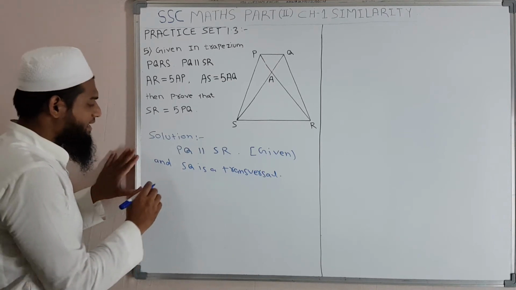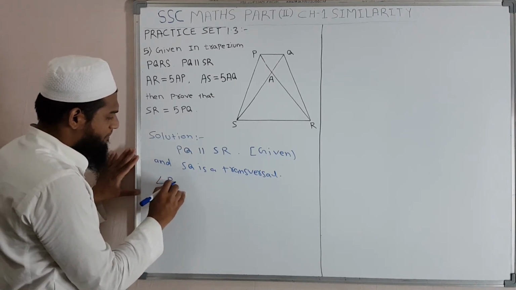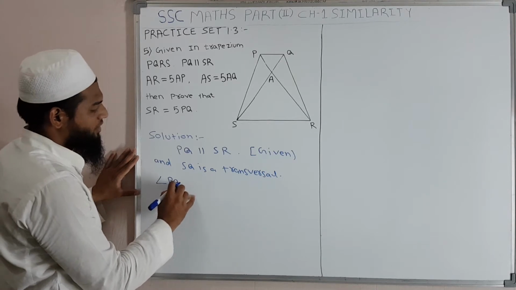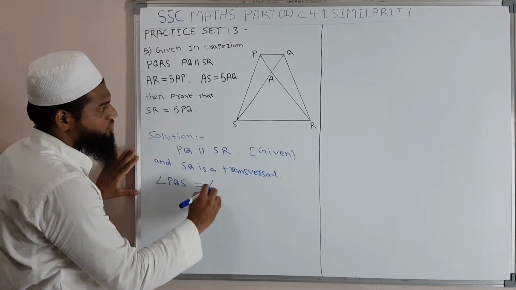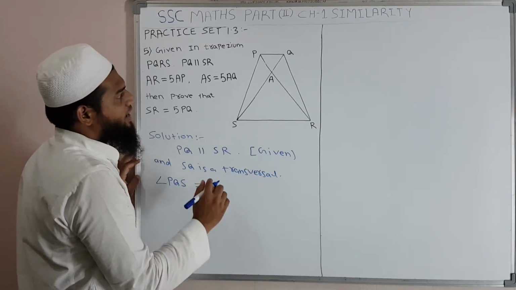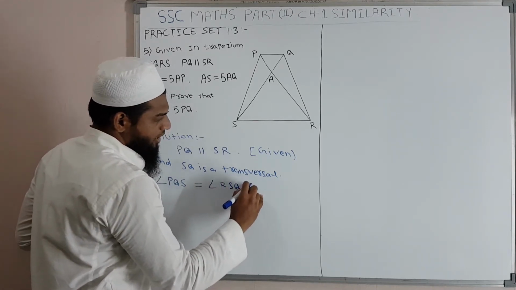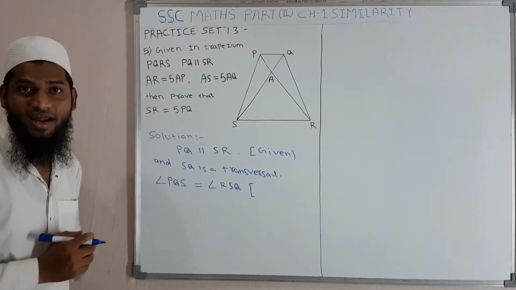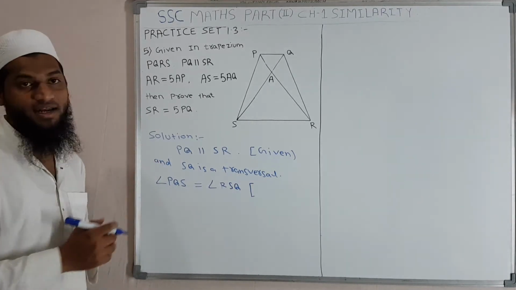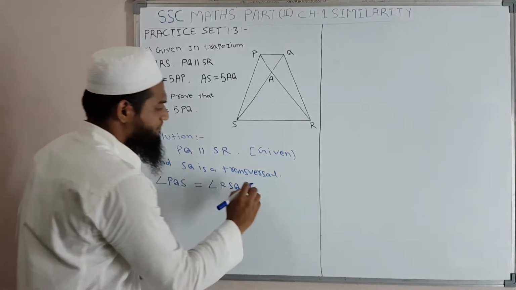That we can write that angle PQS is equals to angle RSQ. Okay, and what is the reason? We can write that these are the alternate angles.